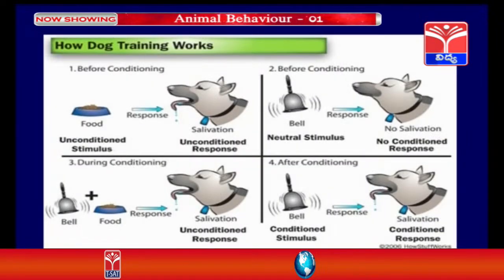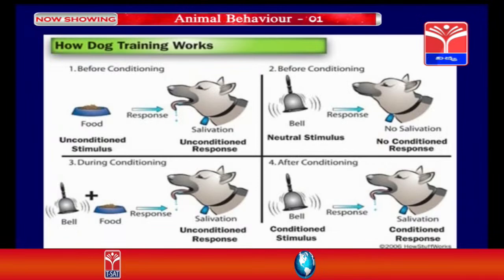He had a dog which was looked after by a caretaker. Whenever that caretaker gave him food, the dog used to salivate. The same thing happens with us also. At the sight of food, or whenever you think of food, your mouth starts watering. Here also, whenever the dog sees food, it starts salivating. That means food is the stimulus because of which it starts salivating.